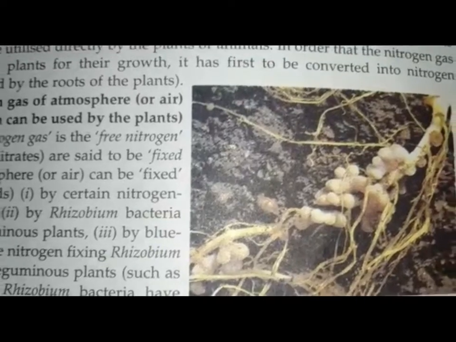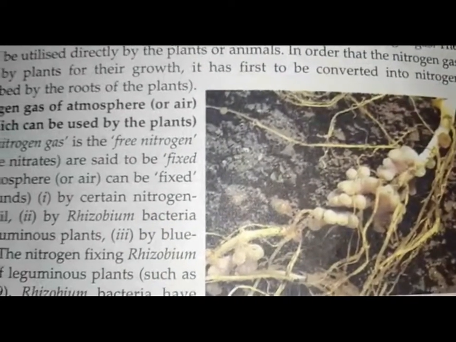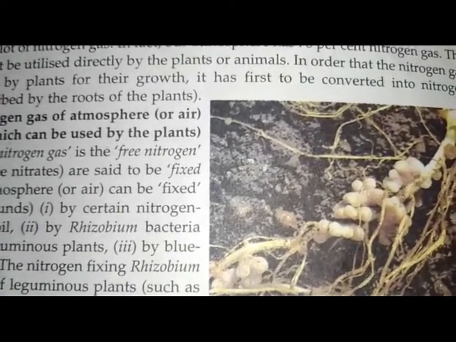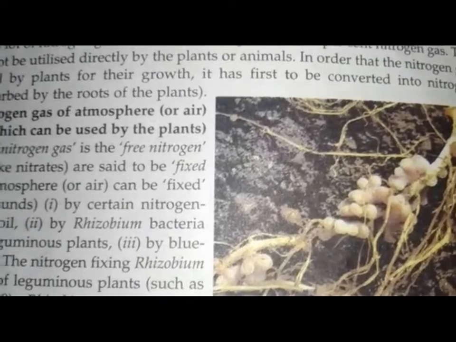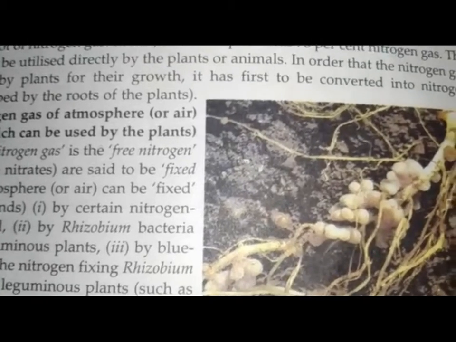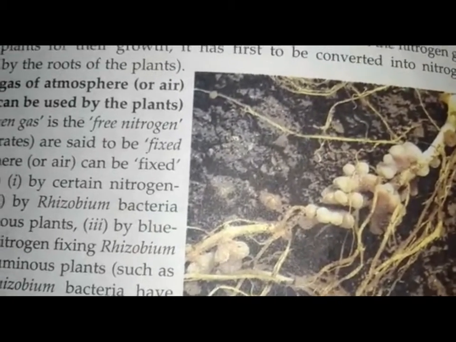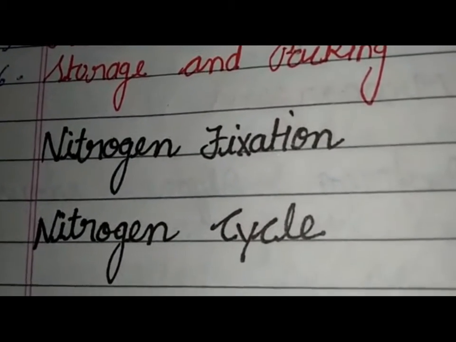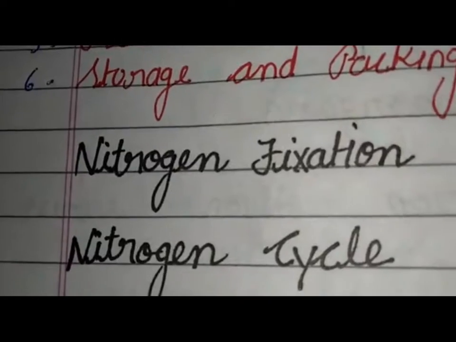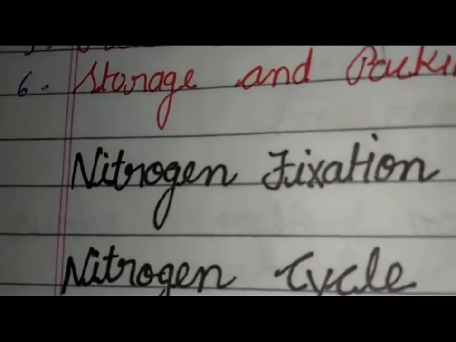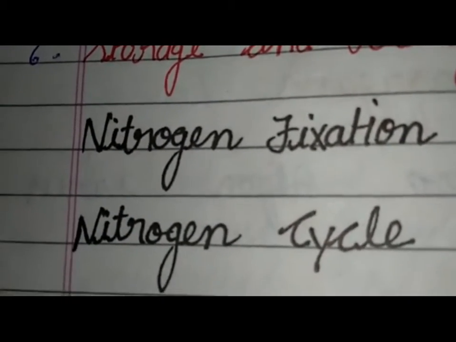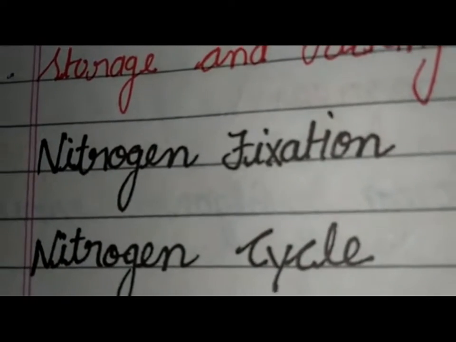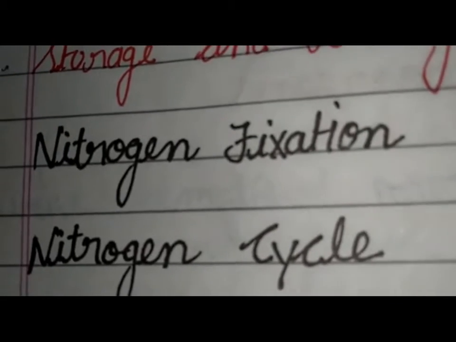You can see in this picture the nodules on the roots of this pea plant contain nitrogen fixing rhizobium bacteria, which convert nitrogen gas of air into nitrogen compounds. Next and last topic in this chapter, nitrogen cycle. First of all, we will know what a nitrogen cycle is. The circulation of nitrogen element through living beings and the non-living environment is called nitrogen cycle in nature.